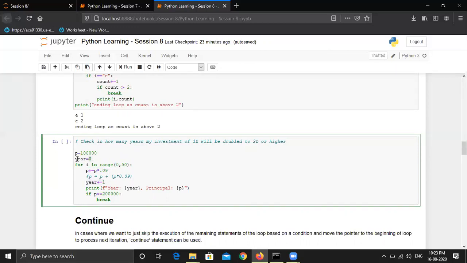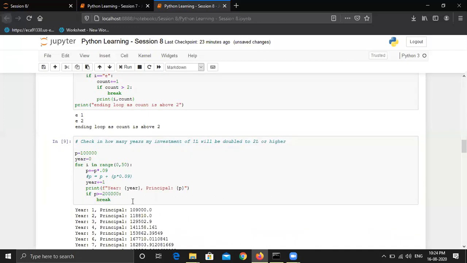First of all, year was 0, and in the first iteration, year will hold the value 1. And then we are printing year. So it will print year colon 1, then principal colon 1,09,000. And we are checking if principal is greater than or equal to 2 lakh. Of course, it is not. It is just 1,09,000 as of now. So it will not break the execution of the for loop. It will continue, and once it reaches 2 lakh or a greater value, it will break the execution.